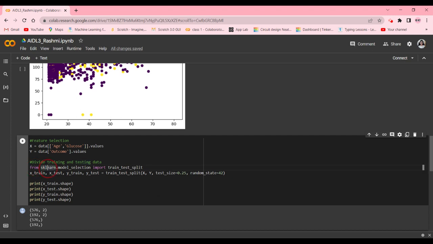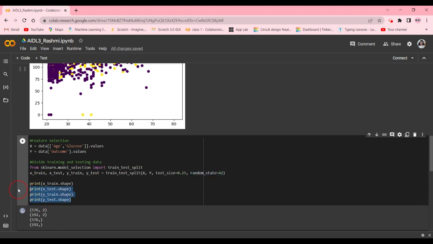From sklearn.model_selection, import train_test_split. Train_test_split splits the training data and the testing data. So X_train, X_test, y_train, and y_test is equal to train_test_split of X, y, test_size 0.25 and random_state is going to be 42.